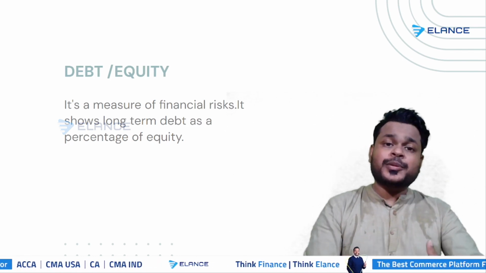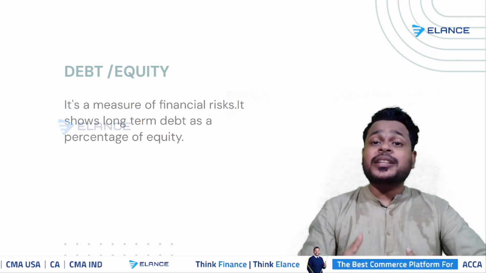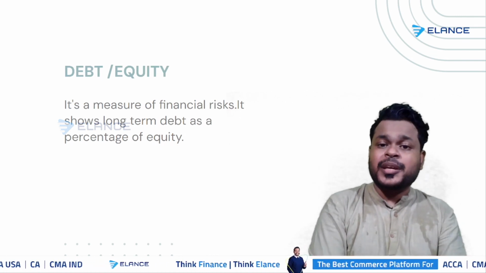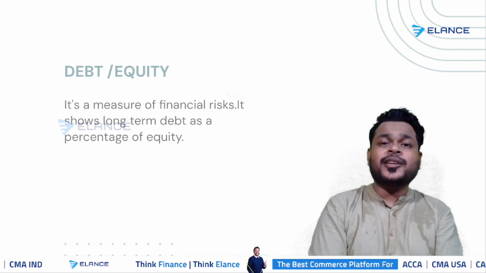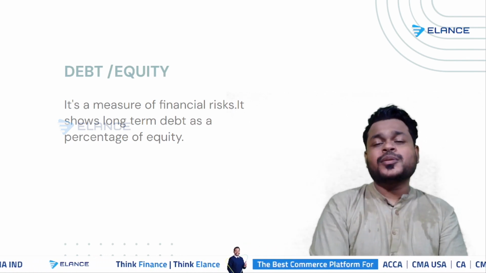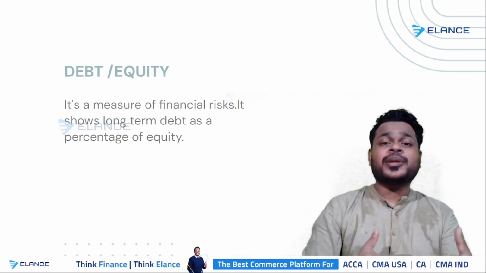In such a situation, while you're doing your ratio analysis, you have to say that the risk is not that high as we think, because we have enough non-current assets to keep as a collateral for our non-current liabilities. These kinds of judgments are what the examiners are looking into.